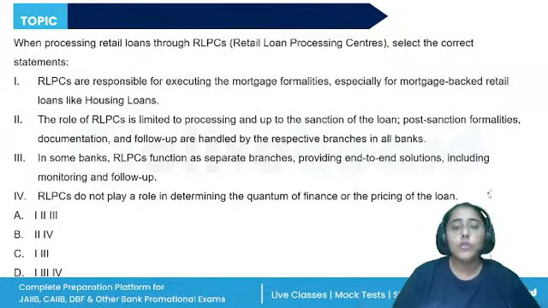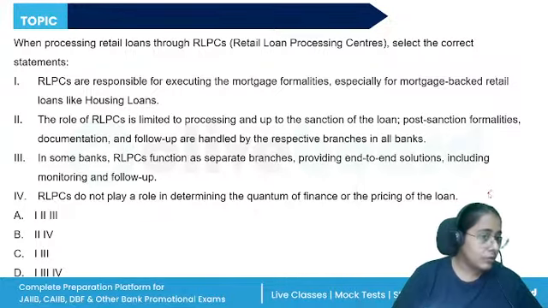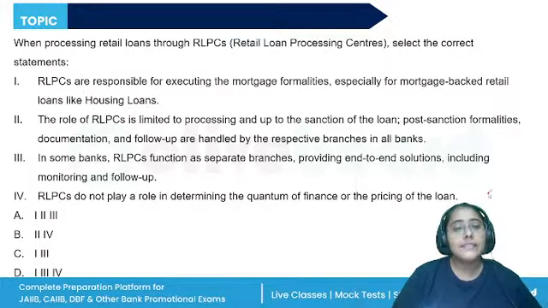Processing of retail loans can be done through RLPCs, or the standardized approach can be followed, standalone approach. RLPCs are responsible for executing the mortgage formalities, especially for the mortgage backed real loan like housing loans. The role of RLPCs is limited to processing and up to the sanction of the loan, post sanction facilities, documentation, follow up.